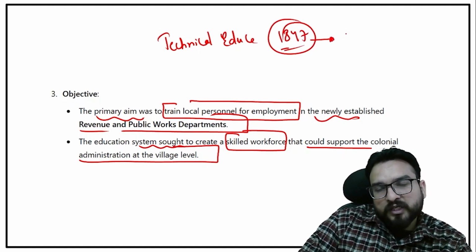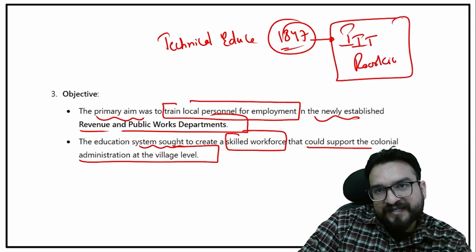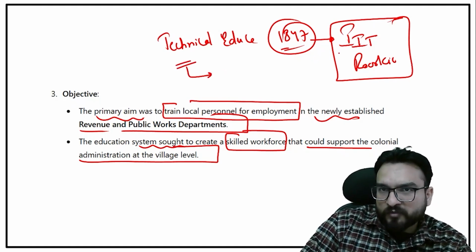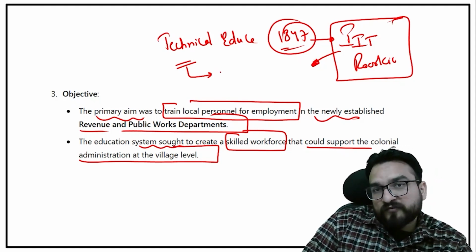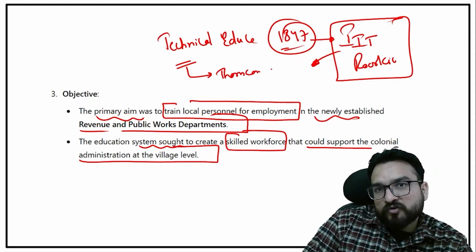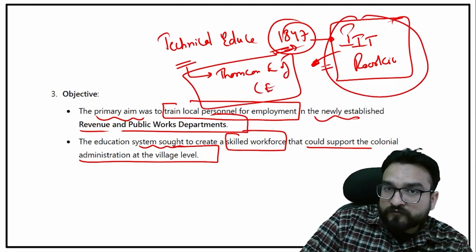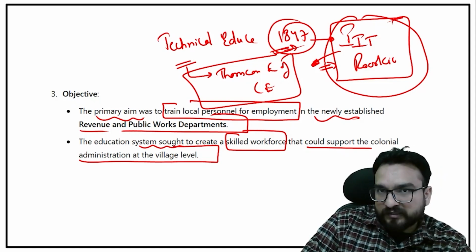responsible for institutionalizing or opening the institute of IIT Roorkee, guys. At that point of time, it was not known as IIT Roorkee. It was known as Thomson College of Civil Engineering, because IIT Roorkee is famous for civil engineering. It was opened in 1857. So it was one of the great steps towards technical education advancement in India.